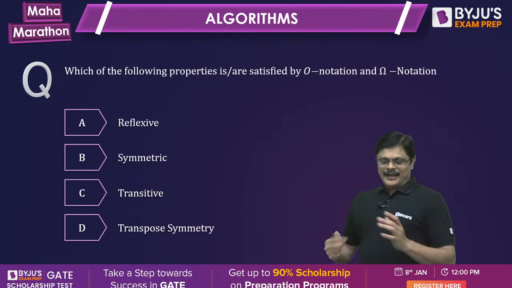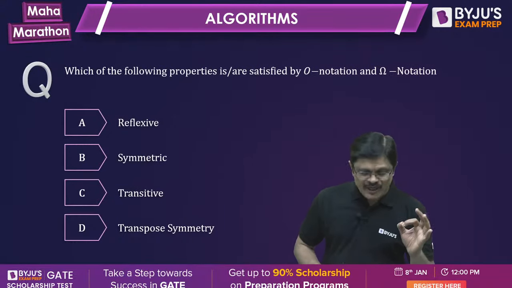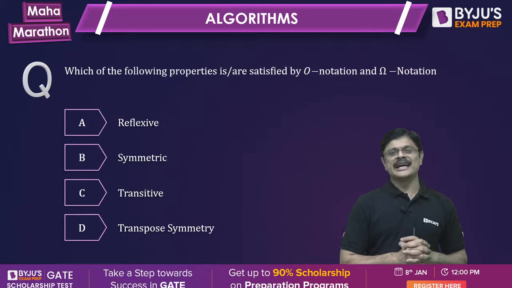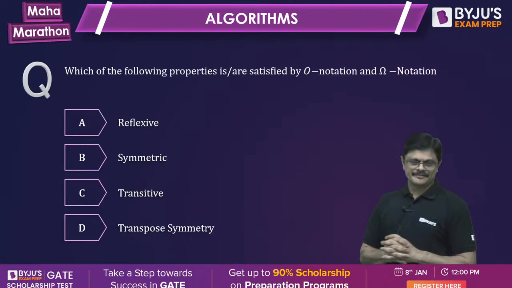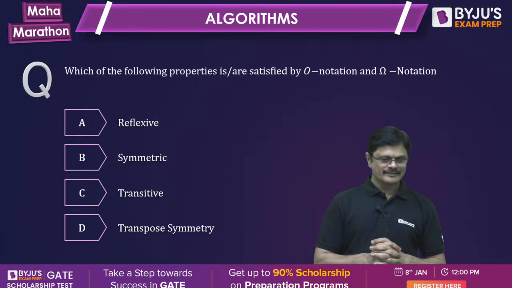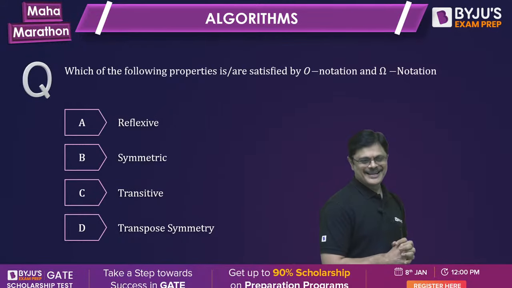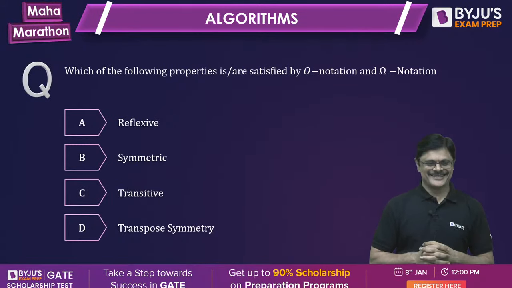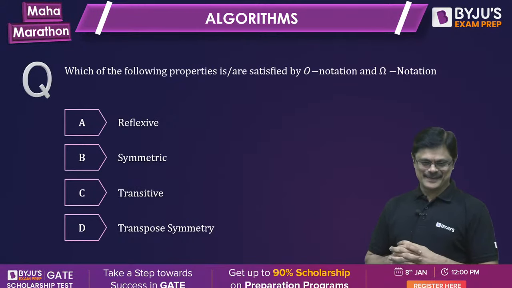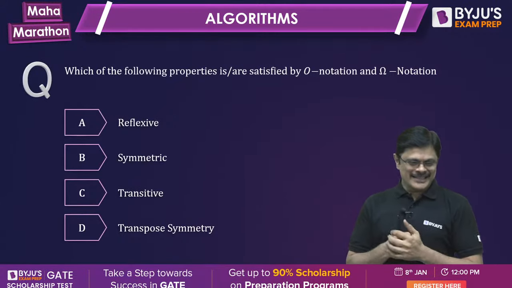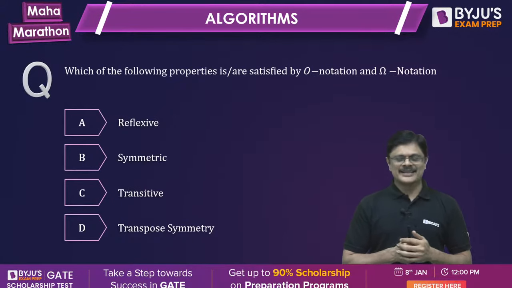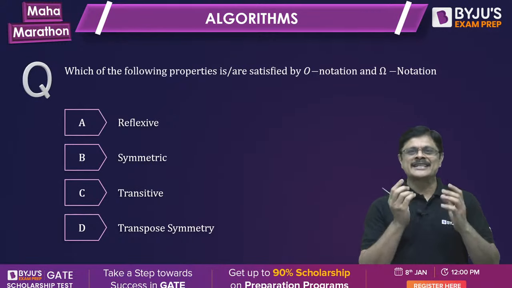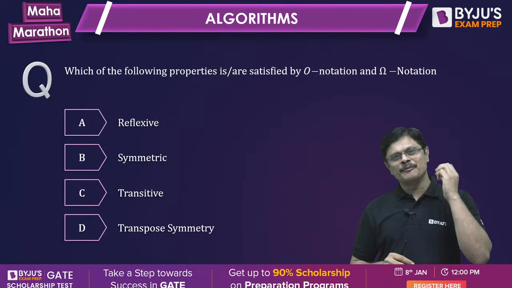Very good. Next one, which of the following properties are satisfied by big O and big omega notations? Big O and big omega notations satisfy which of the following properties? Akshay readily answered D. Answer quickly, sir. See, these are simple things, but generally ignored. The most ignored concept is asymptotic notation, and most people make a lot of mistakes here.